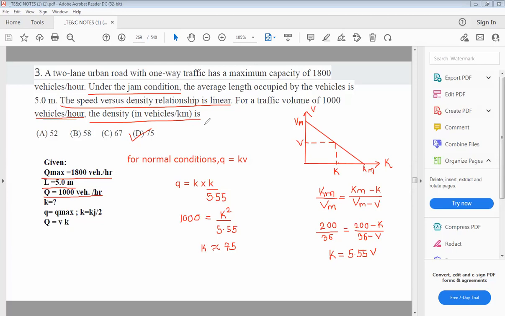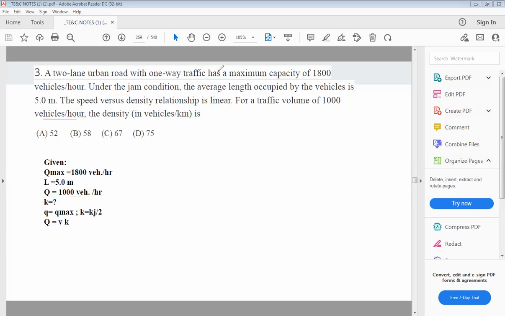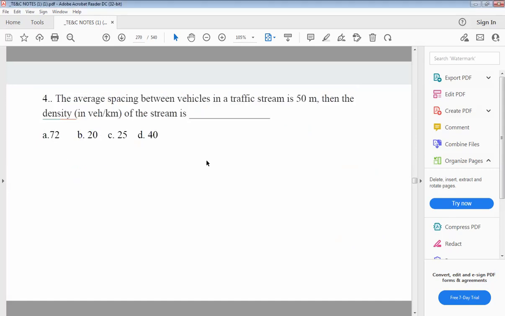Okay. Next example. The average spacing between vehicle in a traffic stream is 50 meter, then the density in vehicles per kilometer of the stream. So they are asking density. So this is only one step problem. K is equal to 1000, which is in meter, 1000 divided by 50.